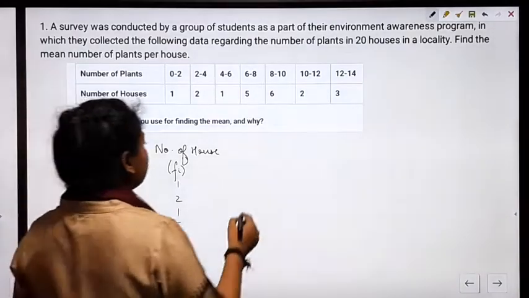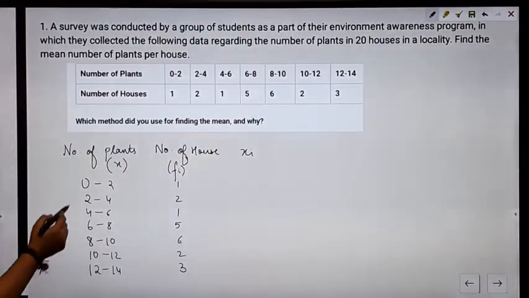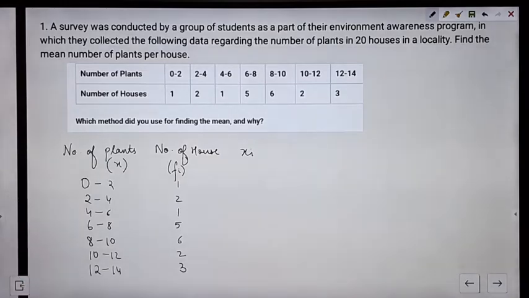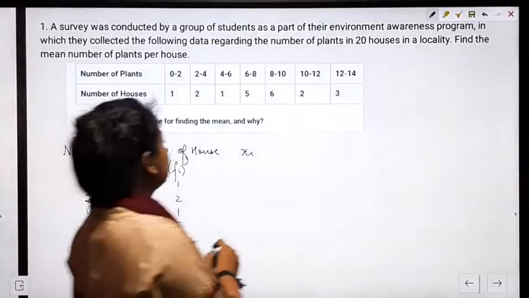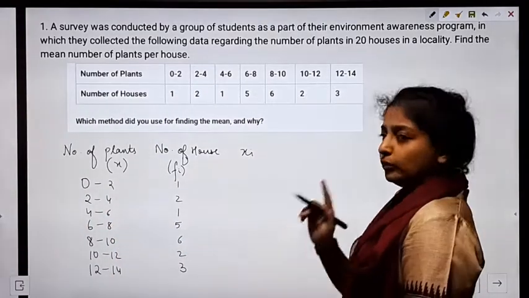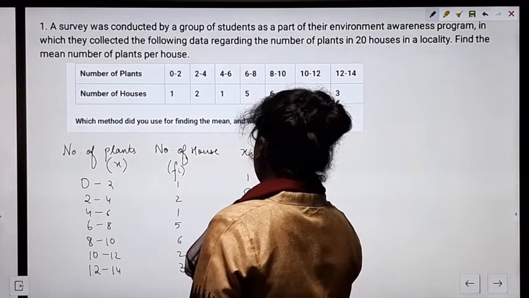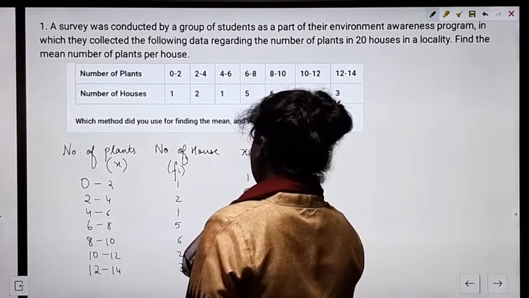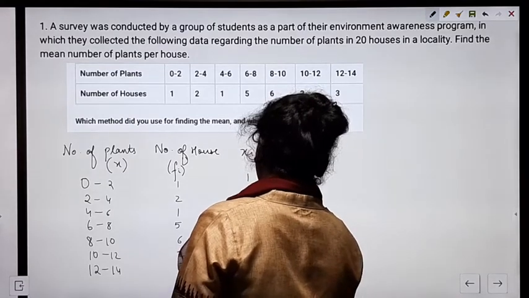Next we have to find the mid value. Mid value we denote as xi. How do we calculate the mid value? Lower limit plus upper limit by 2. So 0 plus 2 by 2 will be 1. Here we have 3, here we have 5, here we have 7, then we have 9, then we have 11 and last we have 13.